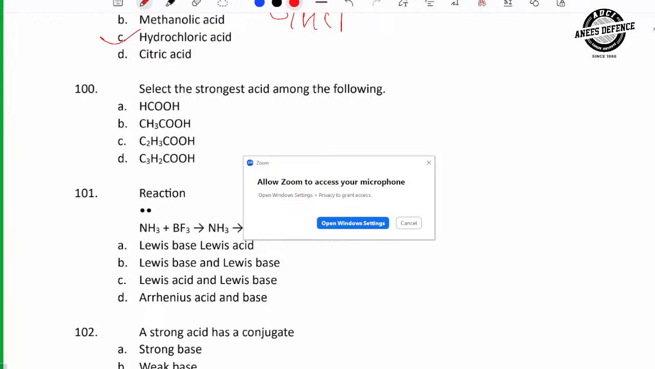Select the strongest acid from the following. The acid strength is inversely proportional to the number of carbons. The less number of carbons means more acidic. Option A.